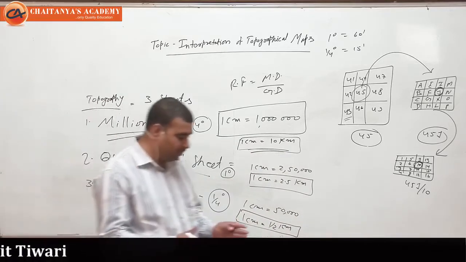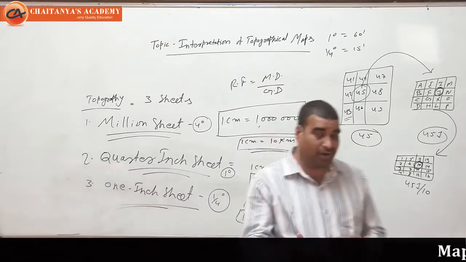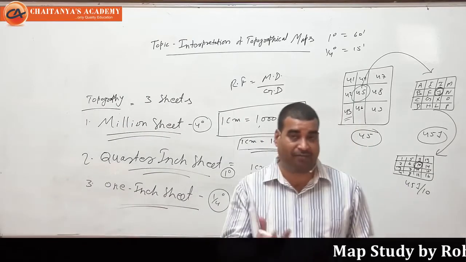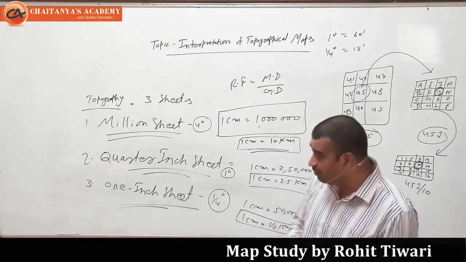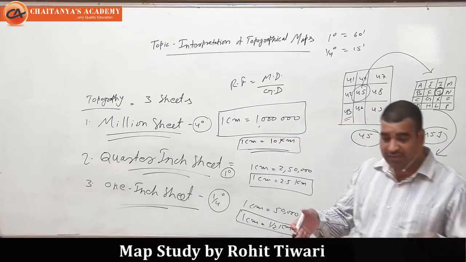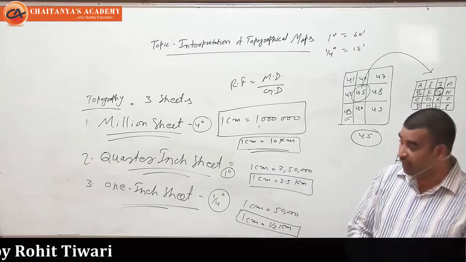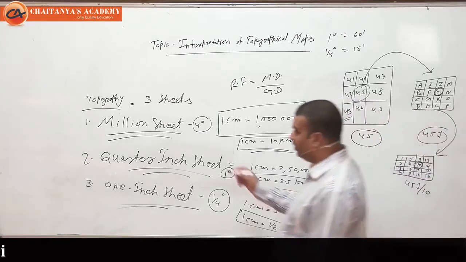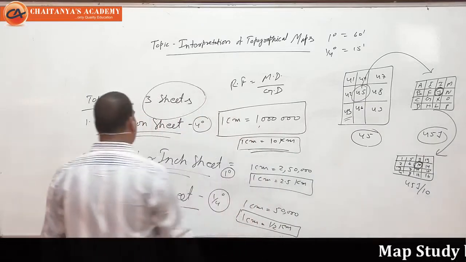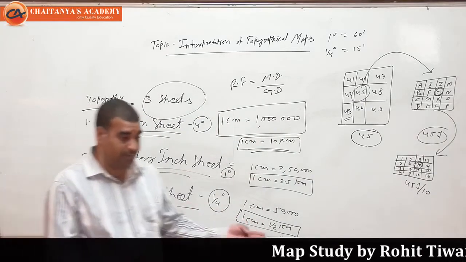In topography, if we study topography, first we have to understand the definition of topography. Then we discuss what kind of topics come under topography. And then there are 3 important sheets. If you have an idea of these 3 sheets, then we can move further.